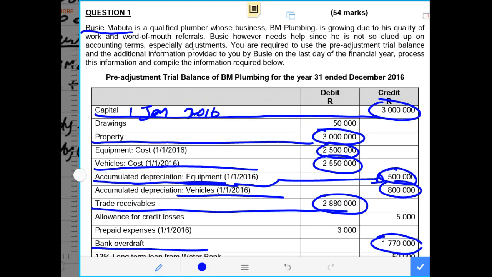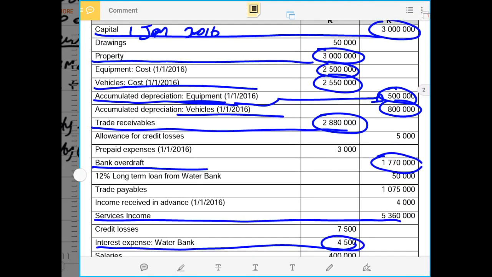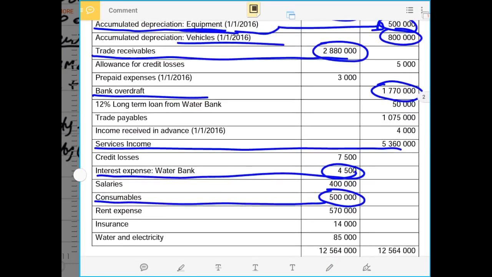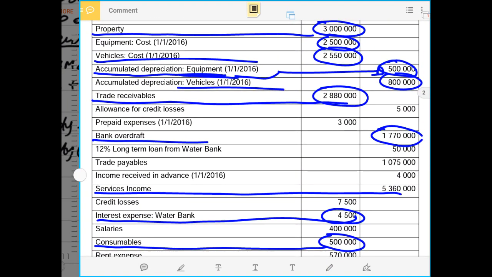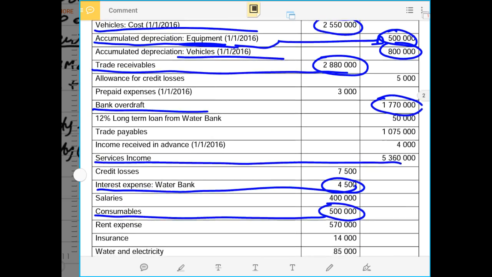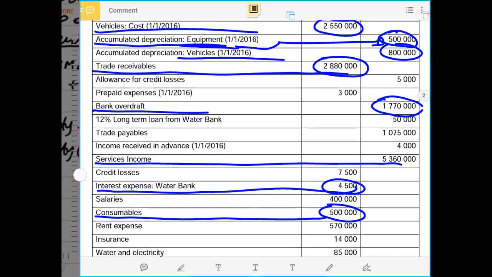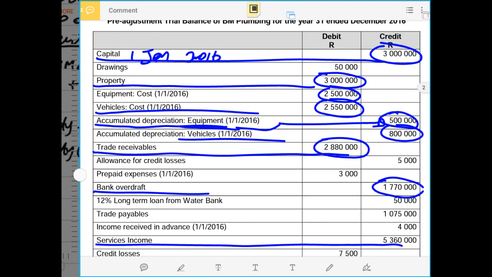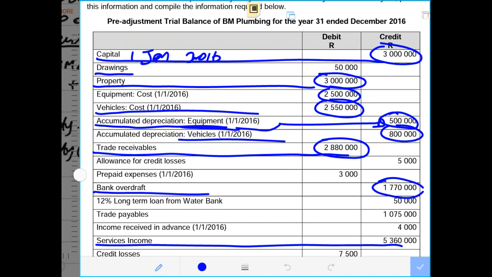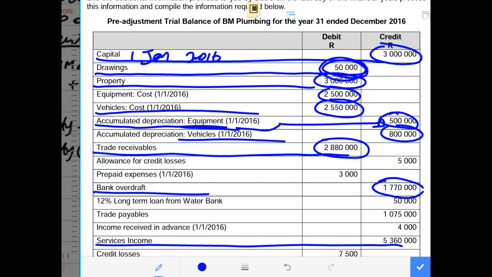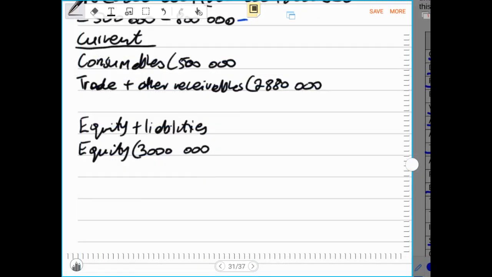We know that there are drawings that will always affect our statement of changes in equity negatively. So if we do have drawings, then we can record them immediately, because we know that drawings are negative in the statement of changes in equity. From this, we do see that there are drawings that the owner did, and those drawings amounted to 50,000 rands. We can deduct that 50,000 because we know that drawings reduce equity. So so far we say less 50,000 rands. We're just recording, guys, the rough draft of the statement of everything that is given so far.